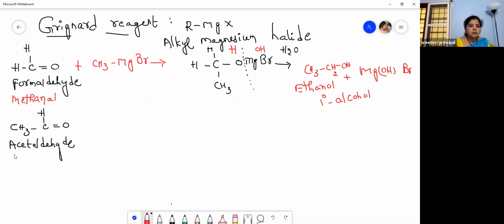How many carbons? Two carbons, ethanal. Now, when it is treated with Grignard's reagent, CH3MgBr, alkyl magnesium halide, methyl magnesium bromide.